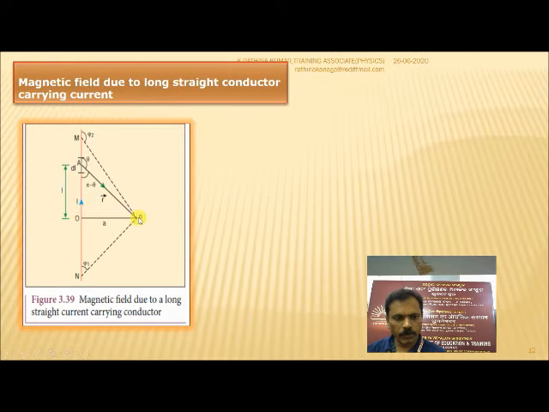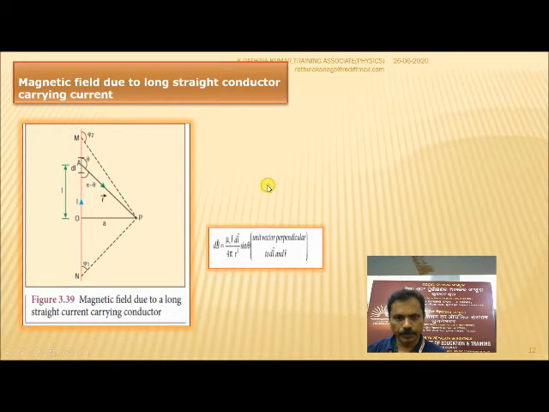From the center point we can take one point P. At point P, the distance from the center point of the current carrying conductor is r, and a is the distance OP, and the vector towards AP is called r vector. Pi minus theta is the opposite angle, and it is extended up to psi 1 and psi 2, covering the whole current carrying conductor. So this is the diagram of the magnetic field due to a long straight current carrying conductor.